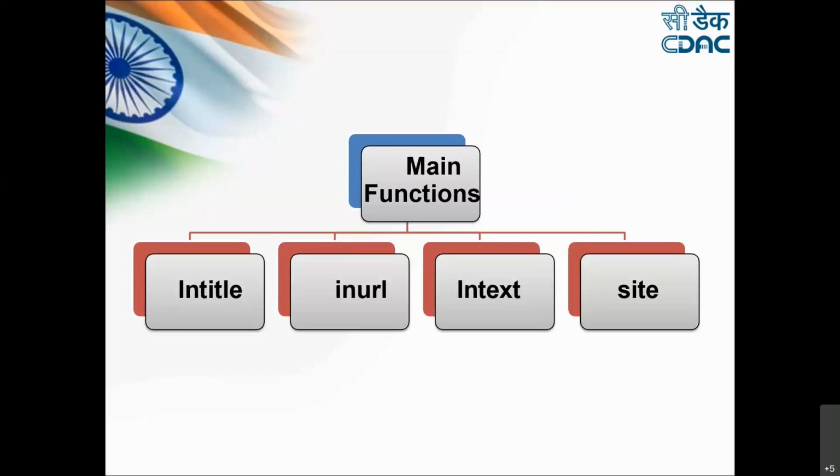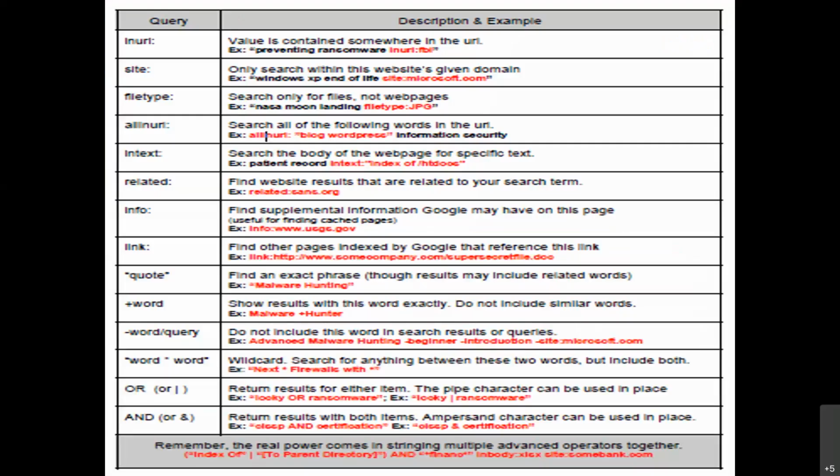Now, we have inurl already discussed, site, and then filetype, which is only for mentioning a particular file type. If I only want to search for PDF files, or only PPTs, I can simply put filetype: and then the extension of that particular file. allinurl: is used if you want a particular text to be searched in the complete URL.